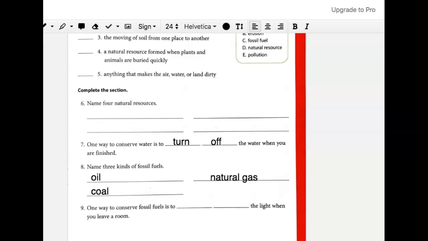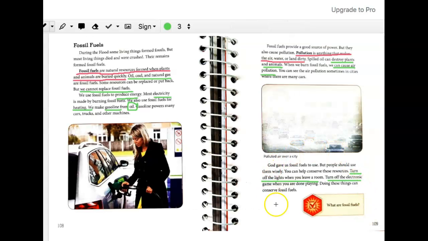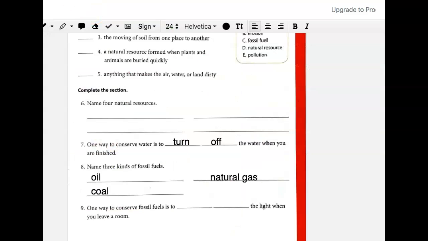Let's go back to our book. The last paragraph on page 109 tells us a couple of ways to conserve fossil fuels. So, we can turn off the lights when we leave a room. What can we do when we leave the room? We can turn off the lights. So you can write down turn off. One way to conserve fossil fuels is to turn off the light when you leave a room.